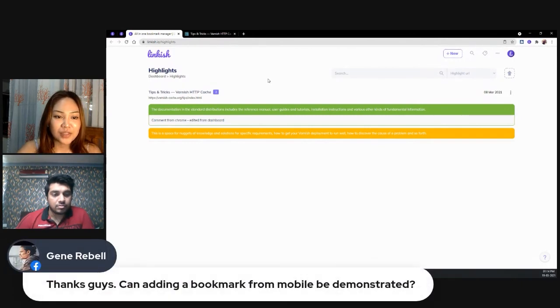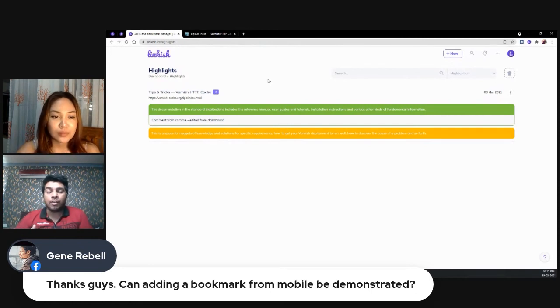this is from Jean. Can adding a bookmark from mobile be demonstrated? So right now we are focusing completely on web. We started with the mobile application, but then we try to focus on one thing and do it great.